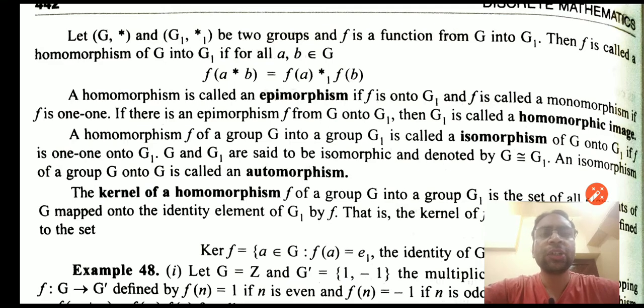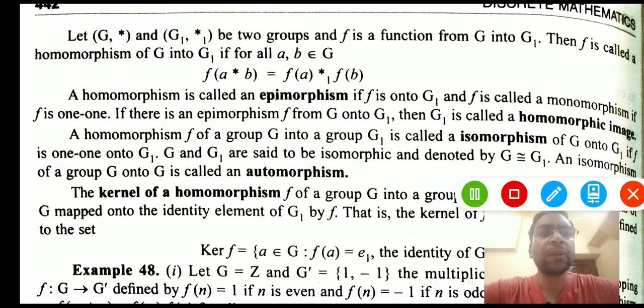Welcome to the next lecture of the discrete mathematics group theory. Today we will discuss some definitions on group theory: homomorphism, epimorphism, isomorphism, and automorphism. So let's talk about these four definitions on group. These are the relations that can be defined on more than one group or on a group itself.